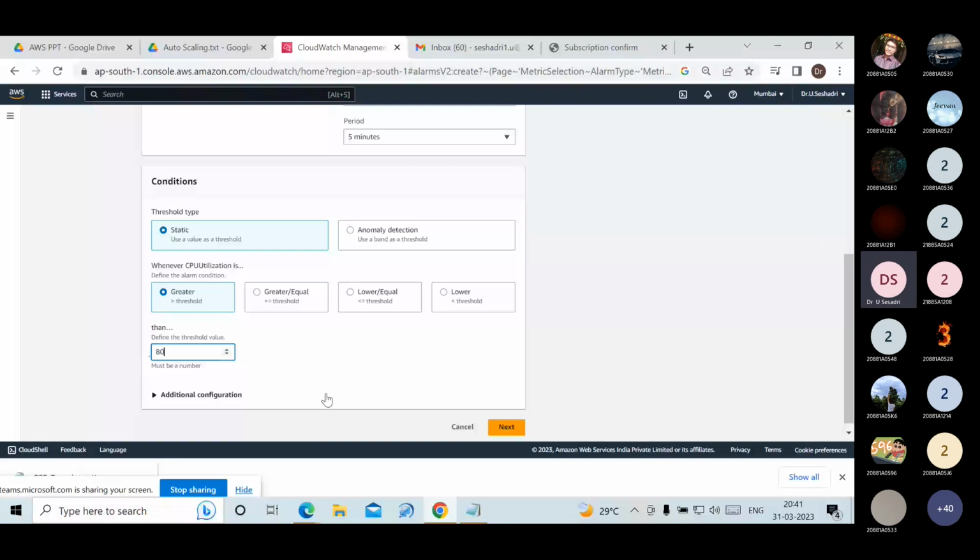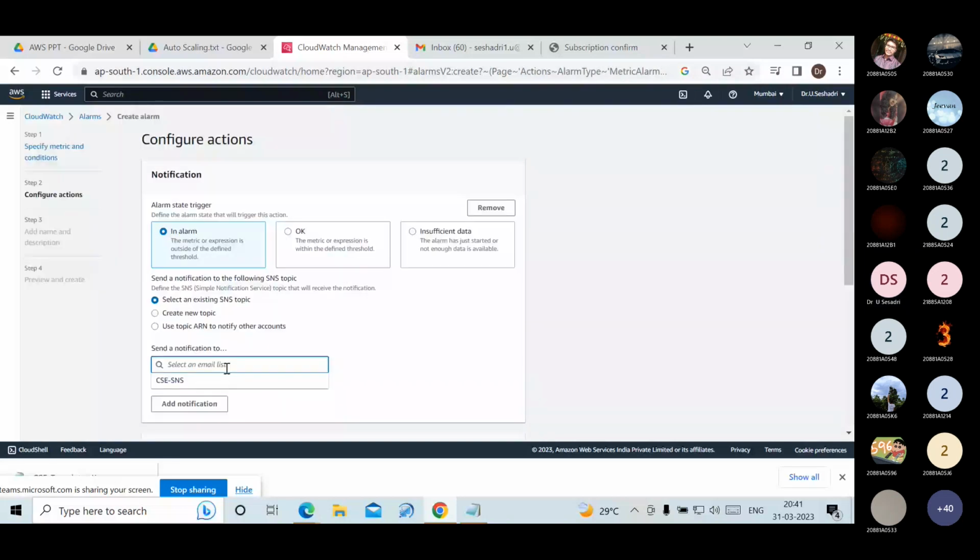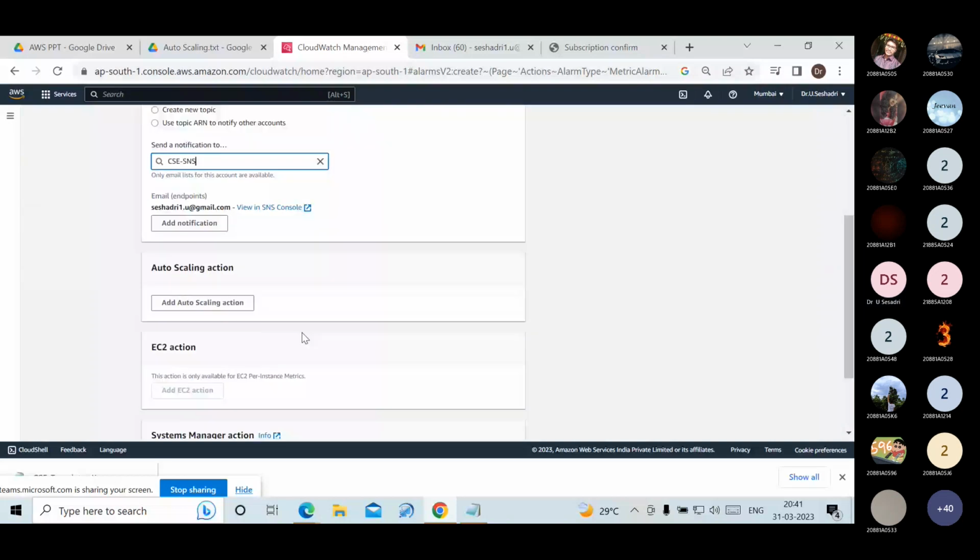Select the notification, CSC SNS, and then the auto scaling action.